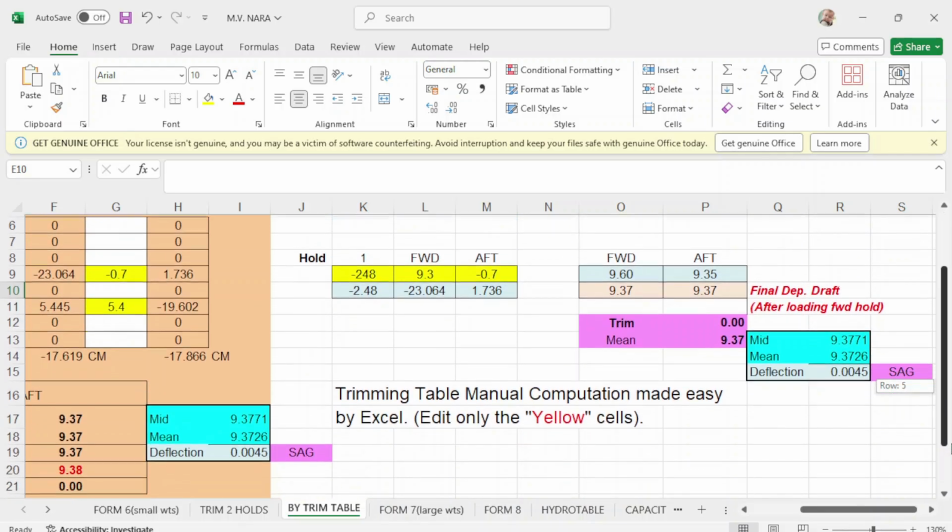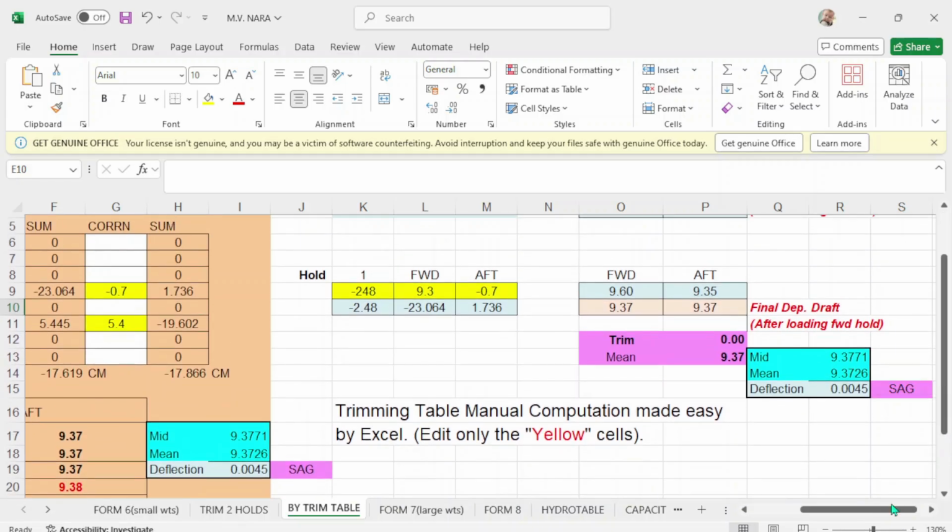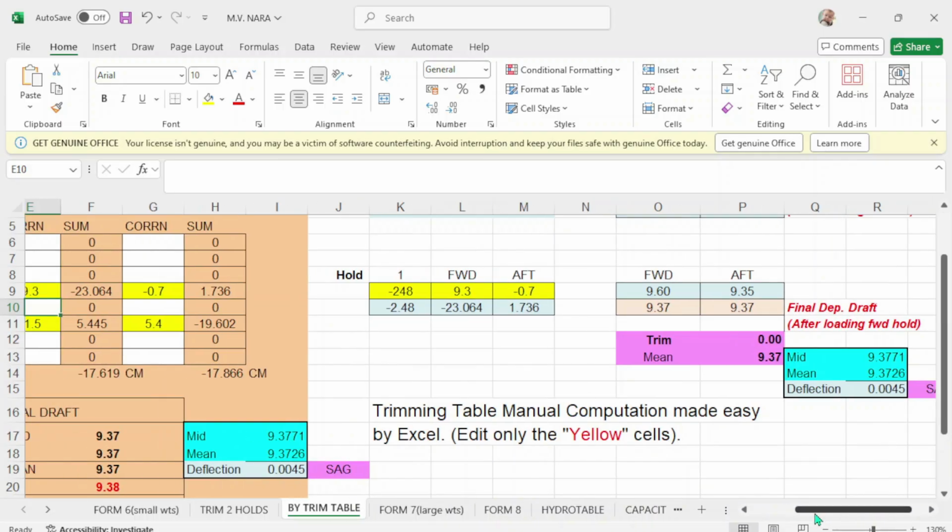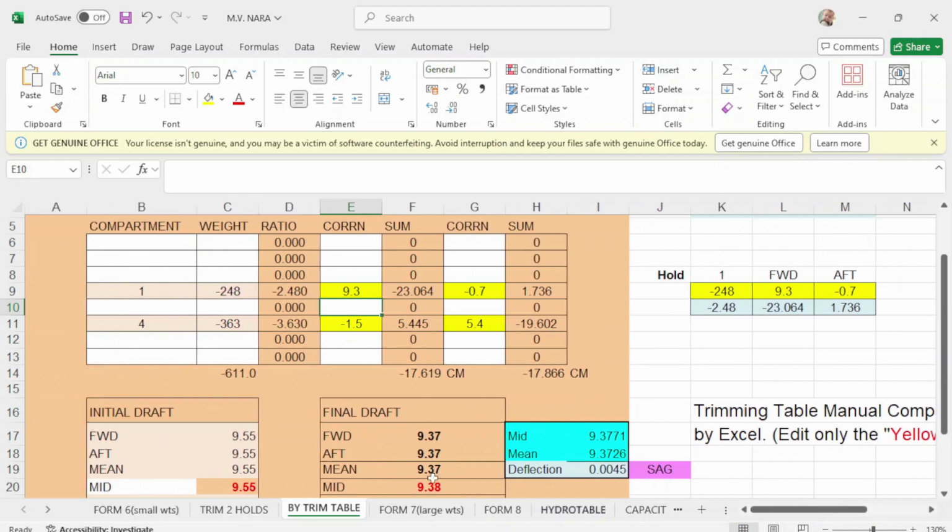Okay, so this is one way of computing your arrival drop without using your load indicator. Okay, so this is a good part of this program.